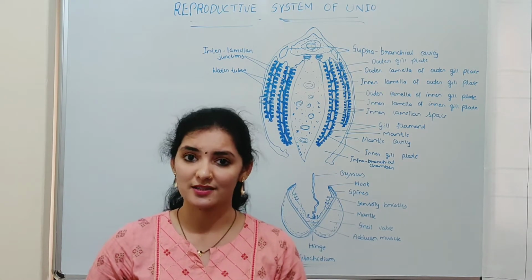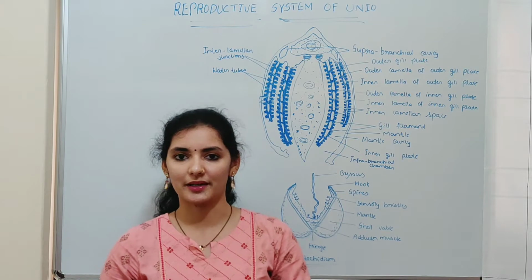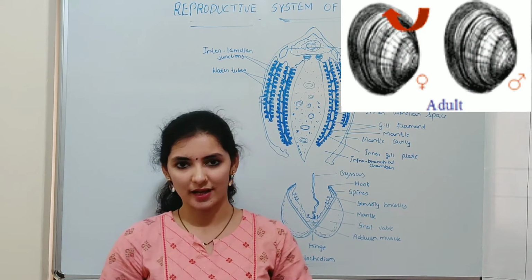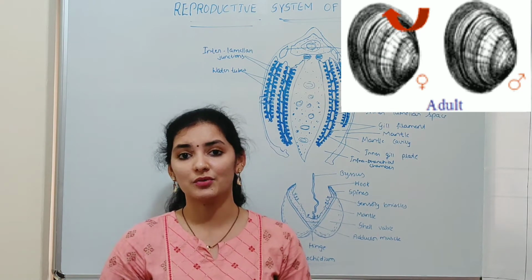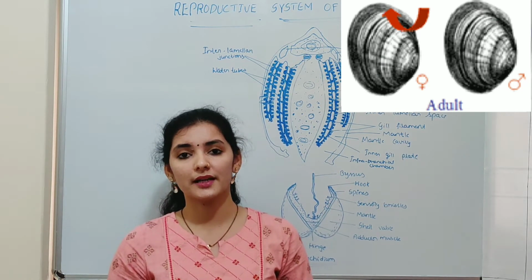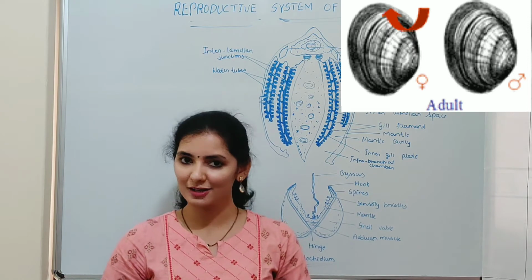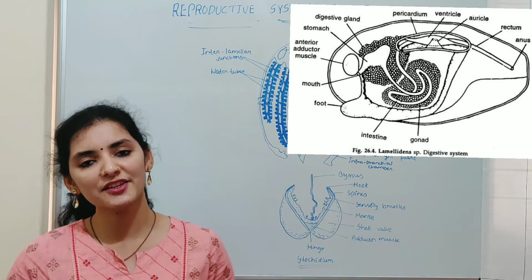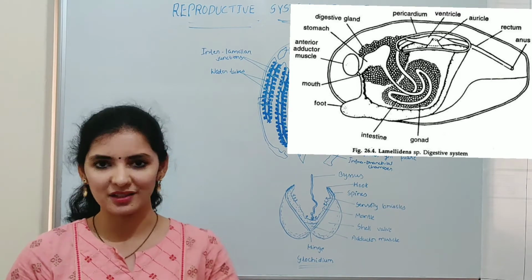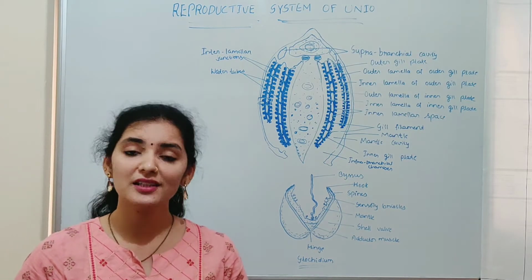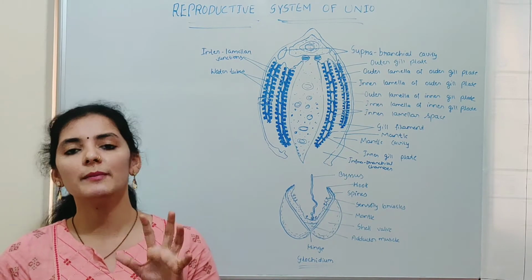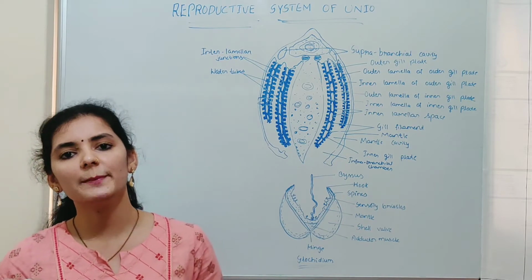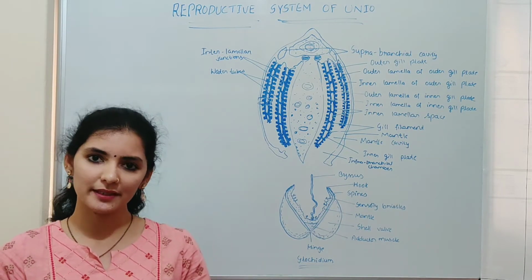Unio is dioecious. Dioecious means sexes are separate, or male and female reproductive organs are present in two different organisms. But there is no sexual dimorphism, meaning though the sexes are separate, there is no difference between male and female. Gonads in Unio are paired, large and highly branched structures present around the intestine. Especially during the breeding season, these gonads become enlarged and conspicuous. Testes appear whitish and ovary appears reddish in color during the breeding season.